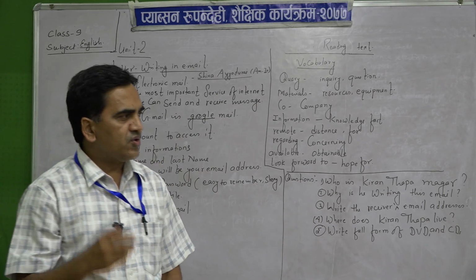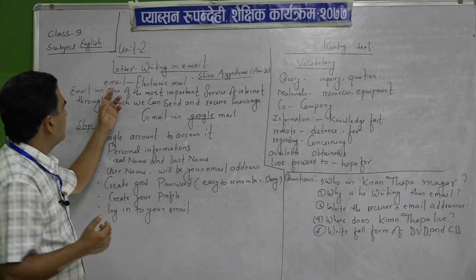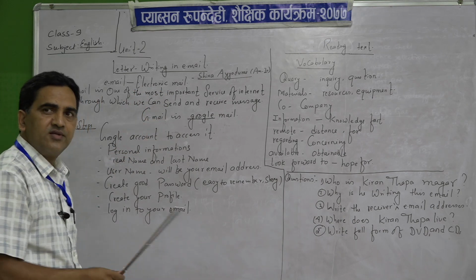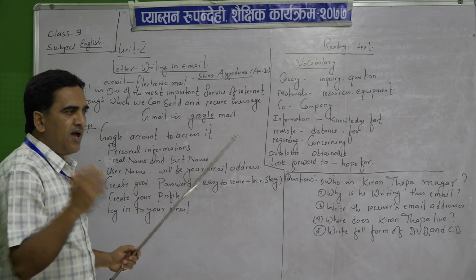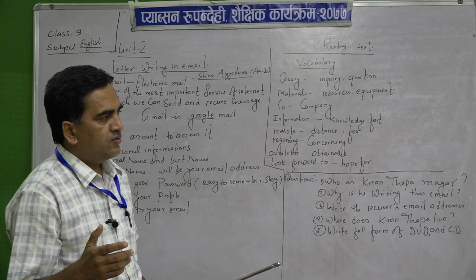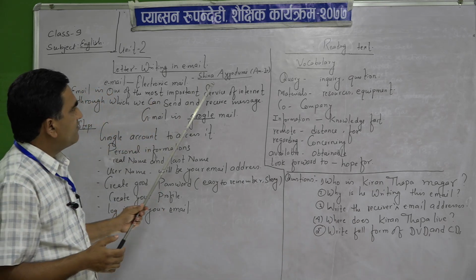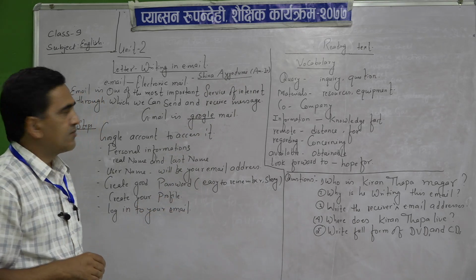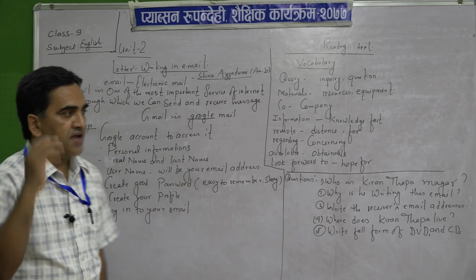All right, so you know that email means electronic mail. My dear students, email is electronic mail. This email was first founded by Siva Ayyadurai. He was a scientist, an American Indian scientist.